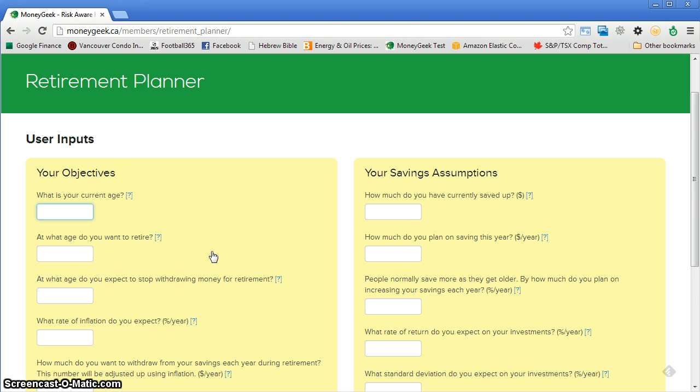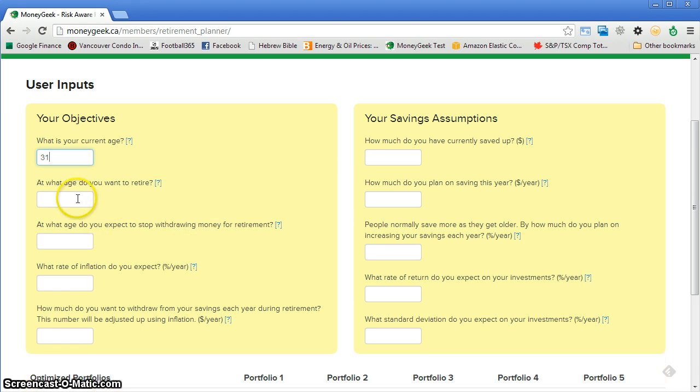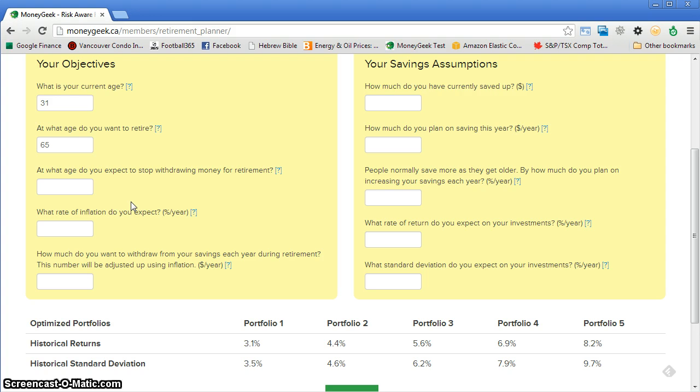I'm going to put my own age here, which is 31, just to show you. And the desired retirement age, let's use the standard 65. You can play around with this number later. Next we should specify at what age we want to stop withdrawing from our savings. Now I hate to sound morbid, but really it should be the age at which we expect to live until.